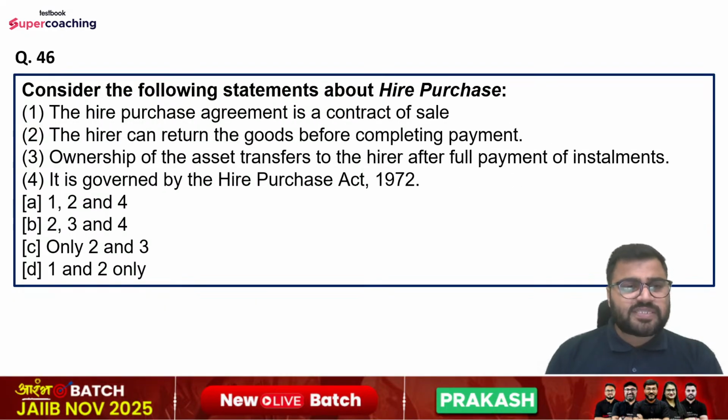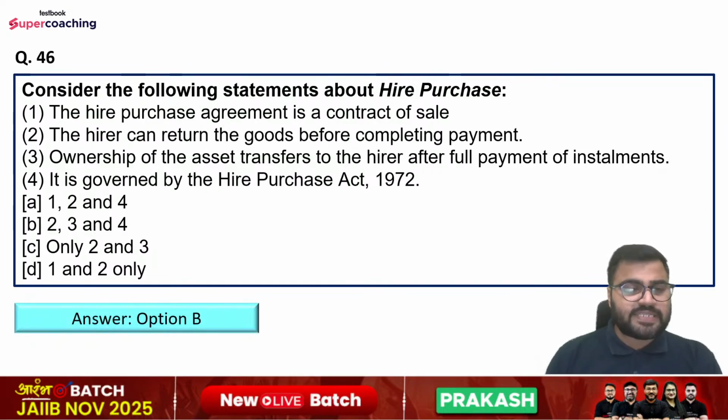Question number 46. Consider the following statement about hire purchase. Statements are: the hire purchase agreement is a contract of sale. Second is: the hirer can return the goods before completing payment. Statement number third is: ownership of the asset transfers to the hirer after full payment of installments. Statement number fourth is: it is governed by the Hire Purchase Act 1972. Options are first, second, and fourth, second, third, and fourth, only second and third, or first and second only. So what is the right answer? Right answer is option number B, that is second, third, and fourth.